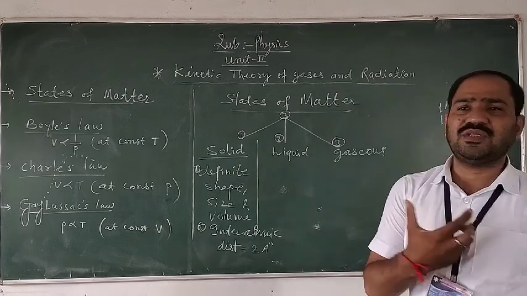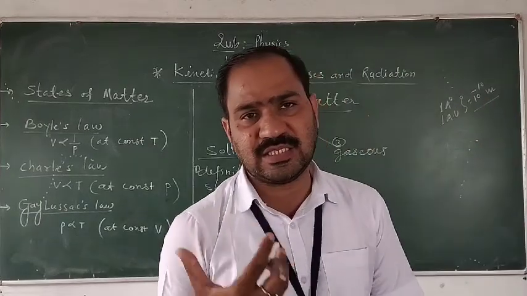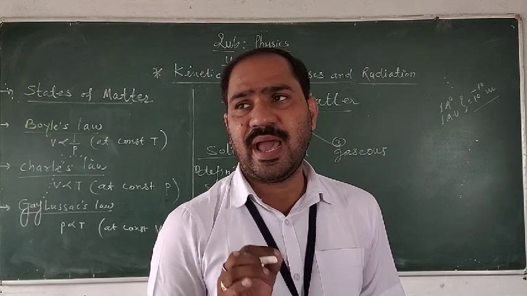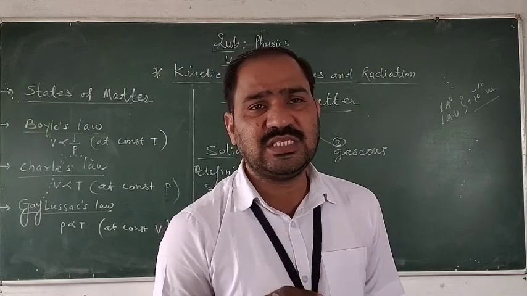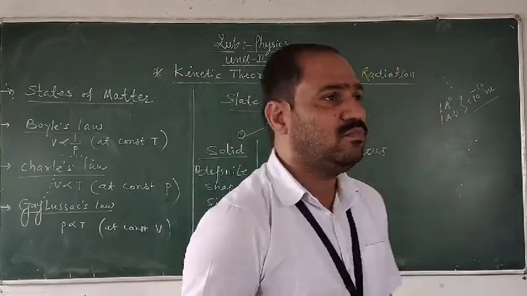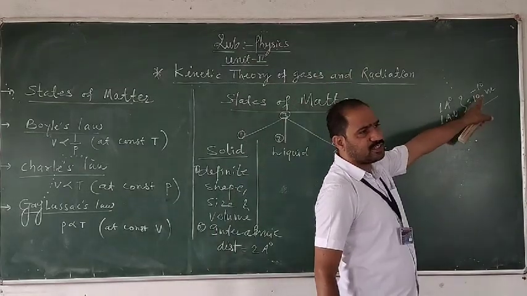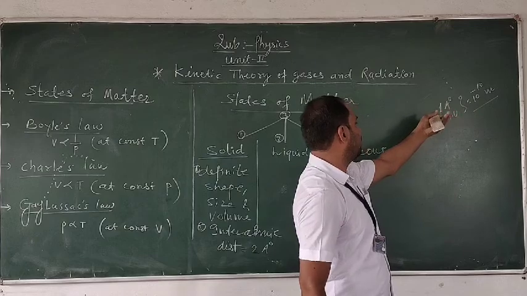So the atom has a size of 10 to the power minus 10 meter, that is 1 angstrom. This is the size of the atom.